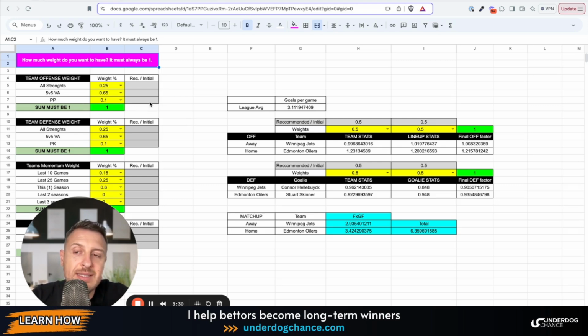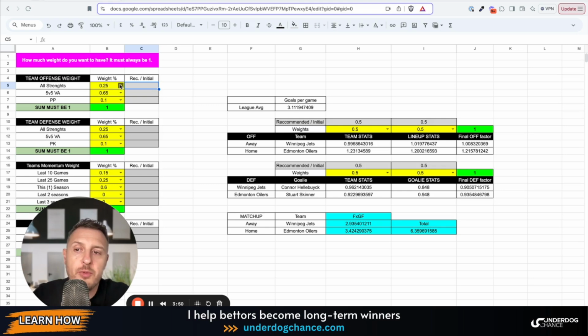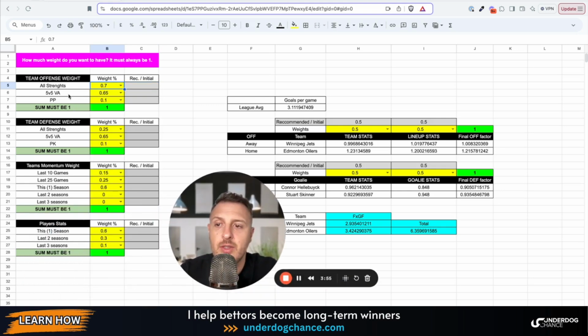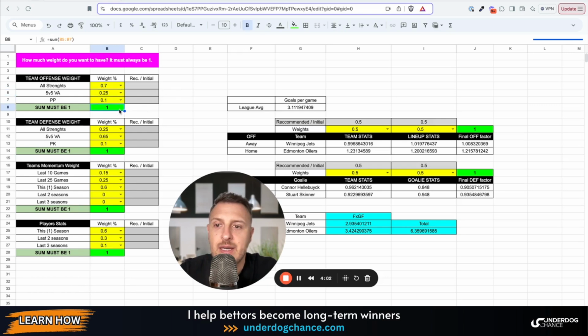Most important statistics is 5-on-5 ice hockey. This is where you can see the real strengths of the team. And I selected, for example, 65% of weight to these statistics. But each user who will use this betting model can select and give other options. For example, you want to give more weight to all situations, and you will of course then minimize this, and it should be 1.